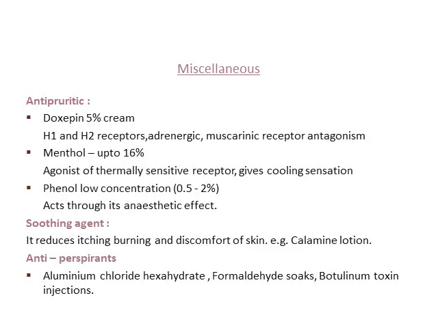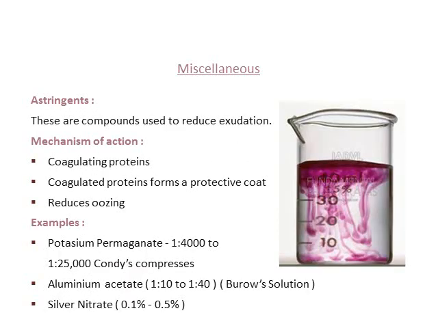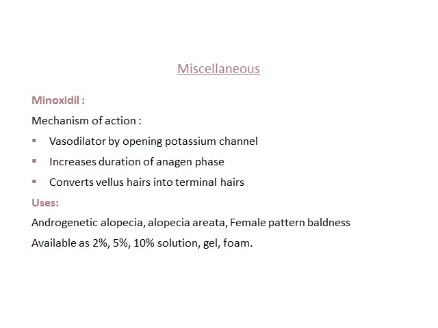Then we have certain antipruritic drugs such as doxepin 5% cream, menthol 16%, and phenol in low concentration, 0.5 to 2%. We have soothing agents such as calamine, antiperspirants such as aluminum chloride hexahydrate, formaldehyde soaks, botulinum injection. These are commonly used as drugs in topical forms. And then we have astringents, which reduce the exudation. Commonly used are potassium permanganate crystals, aluminum acetate solution, that is Burow's solution, and silver nitrate.